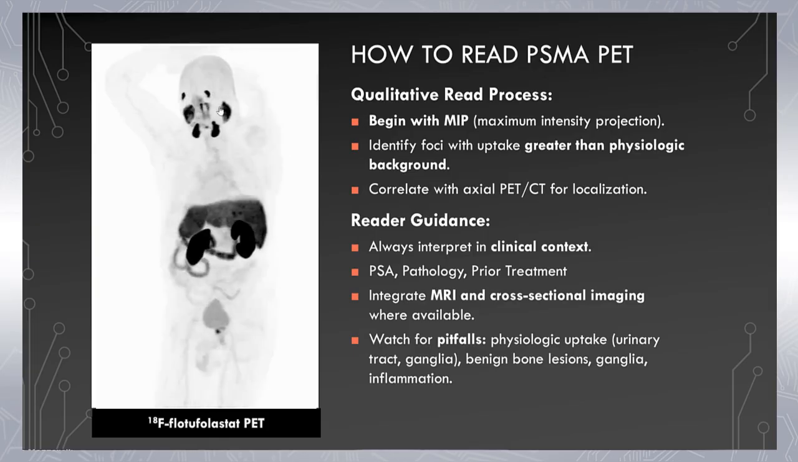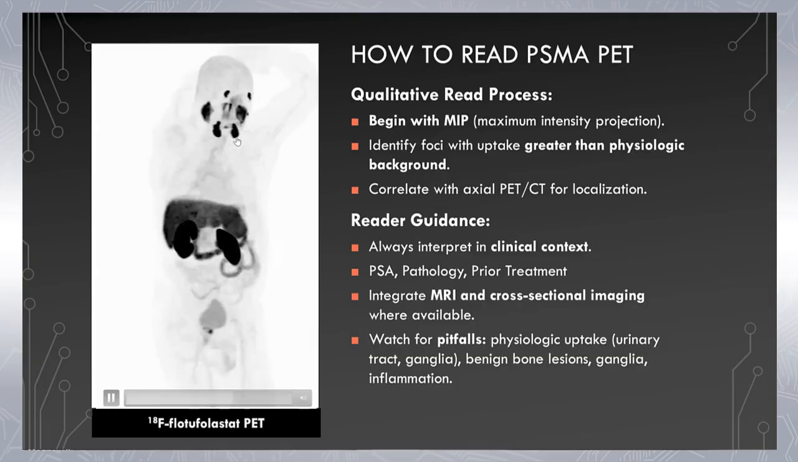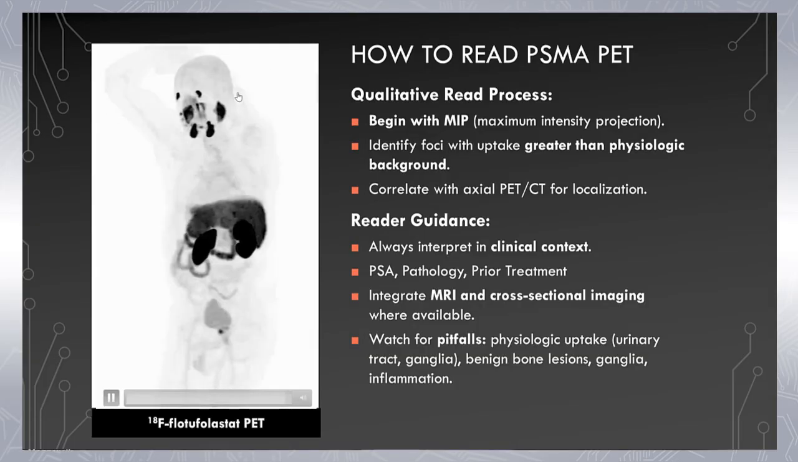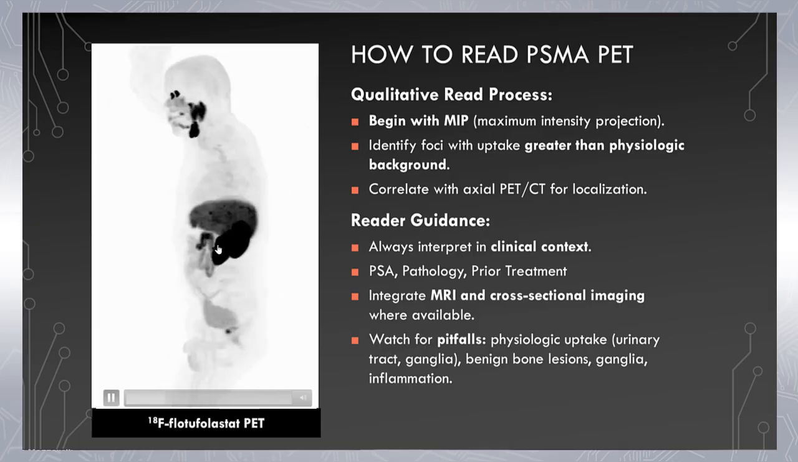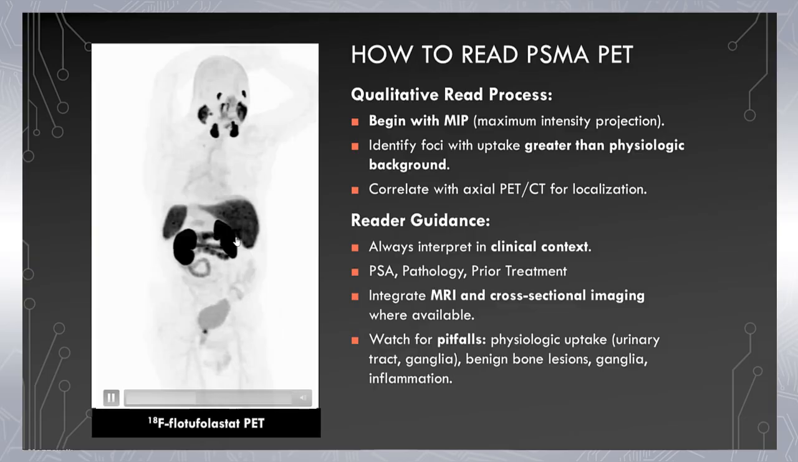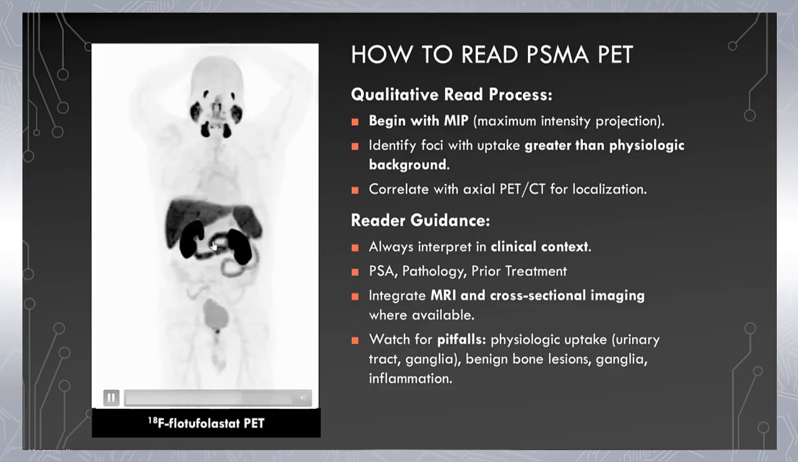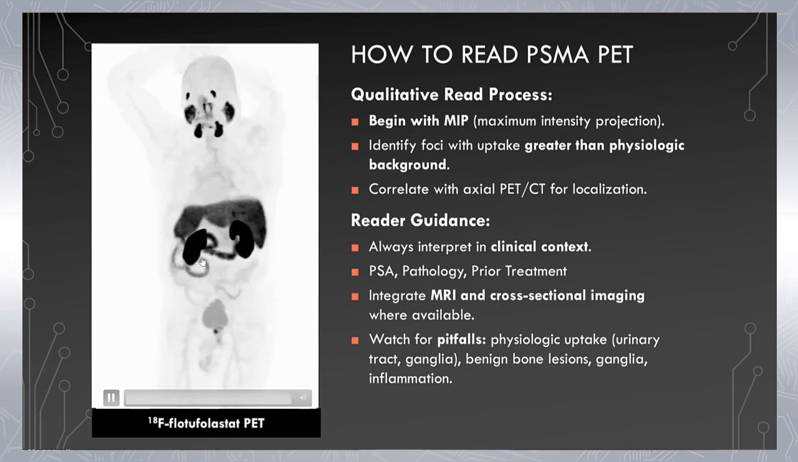So let's look at an example of a normal PSMA PET, beginning with that MIP image, that rotating MIP. We see the normal biodistribution of uptake of PSMA. Specifically, we see significant uptake within the lacrimal glands and also significant uptake within the kidneys. More moderate uptake is identified within the liver and the spleen, and lesser uptake is identified within the bowel. In this case, we see more uptake within the small bowel than the large bowel, particularly within the duodenum.